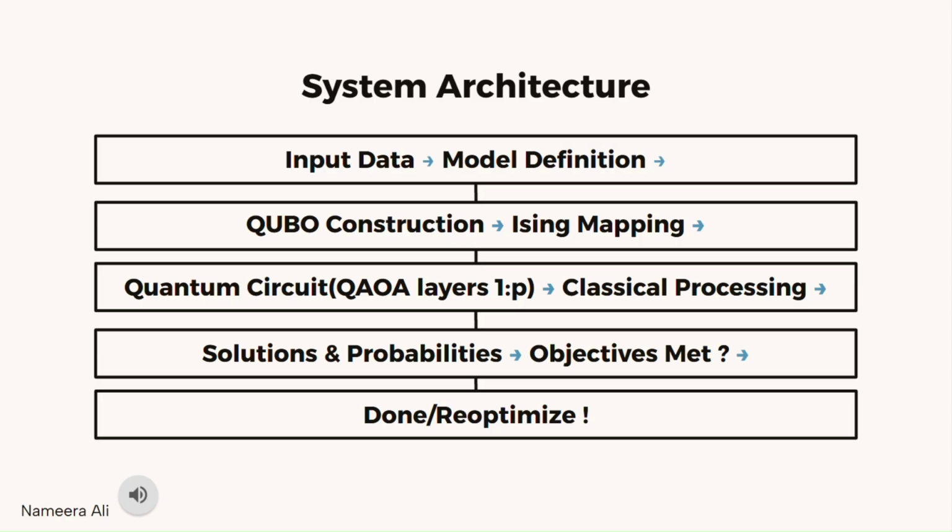Our architecture follows a hybrid loop structure. It begins classically with data modeling and QUBO construction. We then map those variables into an Ising Hamiltonian for the quantum circuit. The QAOA layers explore the probability space, and the resulting measurements are passed back to a classical processor. If the objectives aren't met, the classical optimizer adjusts the parameters and restarts the circuit. This is a cycle that continues until we reach the most parsimonious solution.